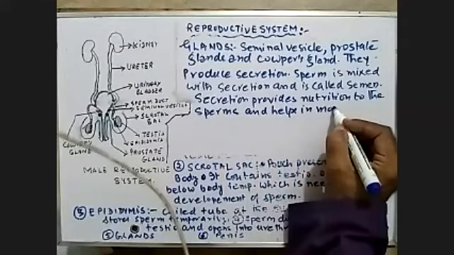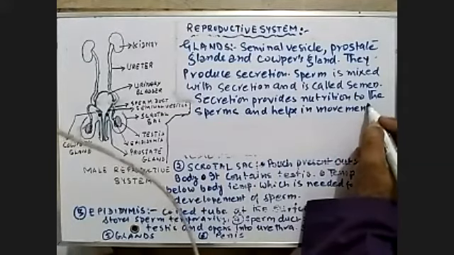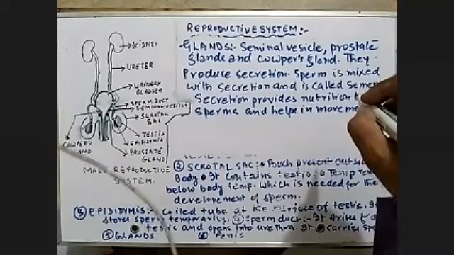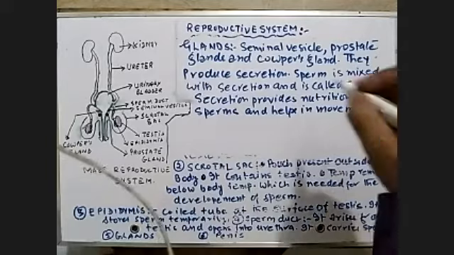So you know that the sperm has to move inside the female genital tract. So this secretion provides energy for the movement, and it provides nutrition to the sperm. Okay, this was about the gland.